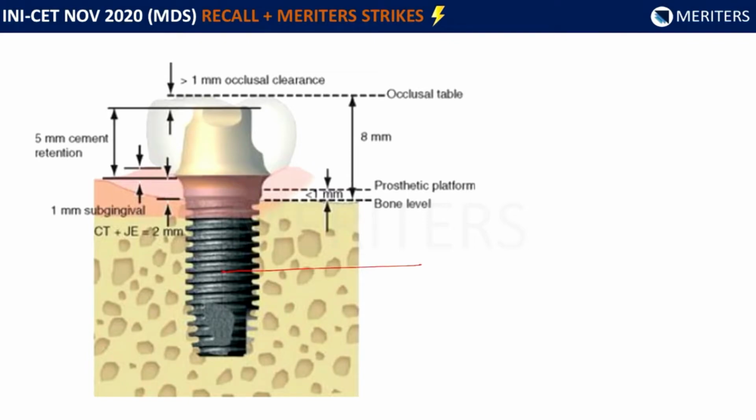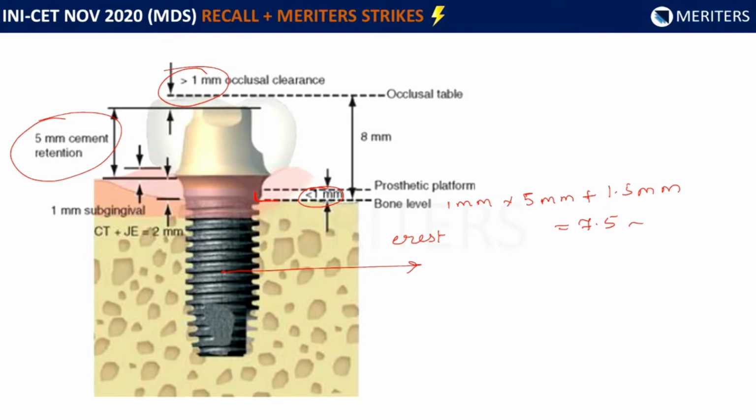restorative space. So this is the implant, and this is the implant collar. At the crest is where you are going to calculate. From the crest of the implant, the bone is around less than 1 millimeter. So 1 millimeter of bone level plus 5 millimeters of the crown with the abutment and cement retention, and the occlusal area has to be greater than 1 millimeter. That means if it is a PFM crown, you need a minimum of 1.5 millimeters for the crown. So that sums up to 7.5 to 8 millimeters of restorative space.